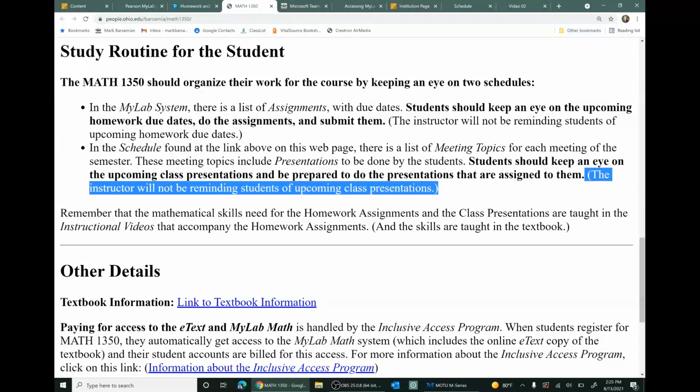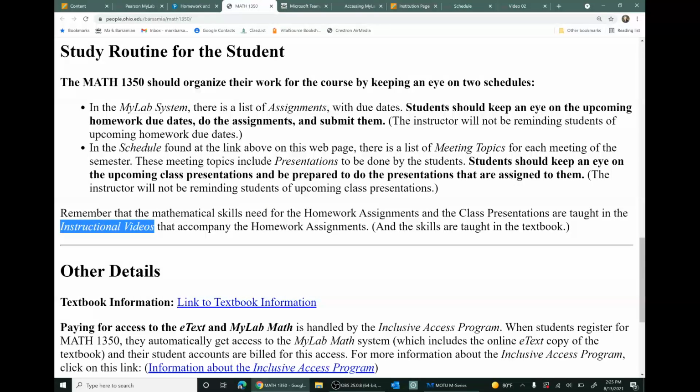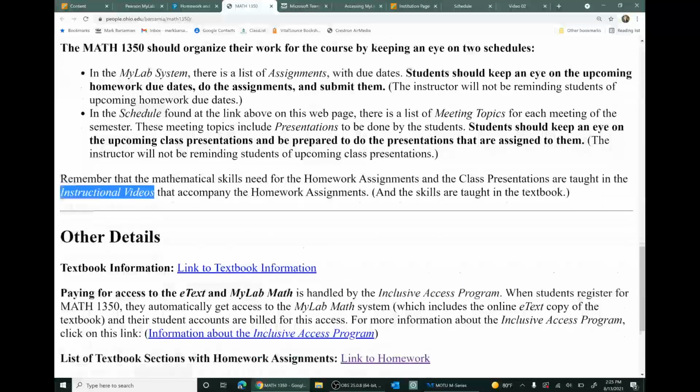Now remember that the mathematical skills that you need for the homework assignments and the class presentations, the two things that are mentioned in this study routine, those mathematical skills are taught in the instructional videos that accompany the homework assignments.